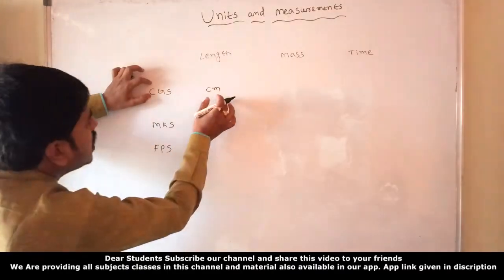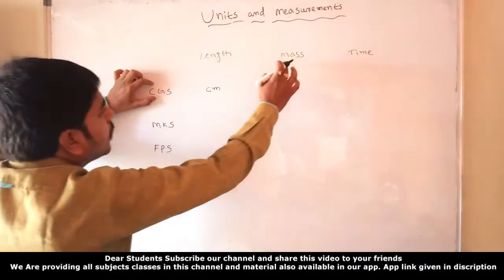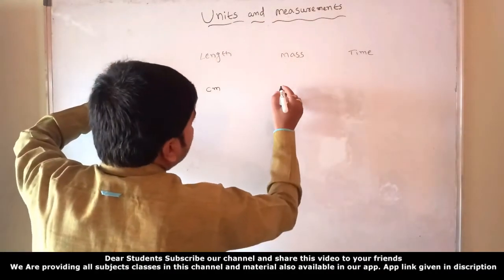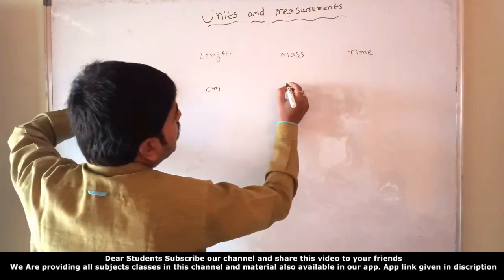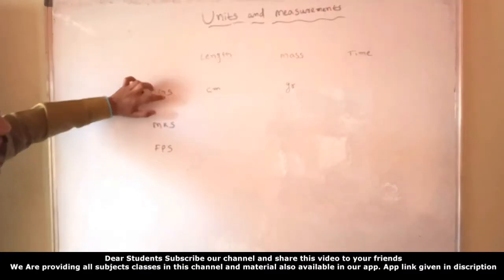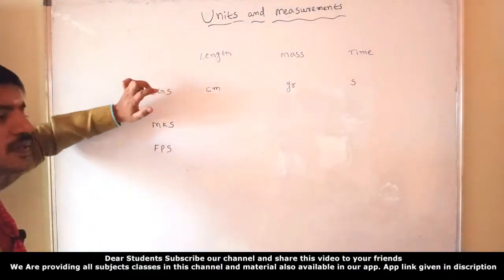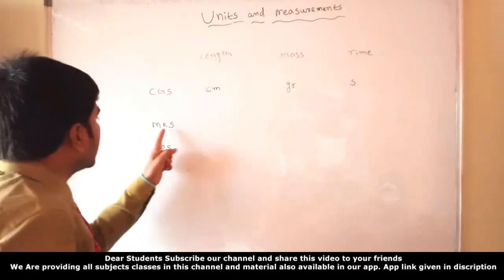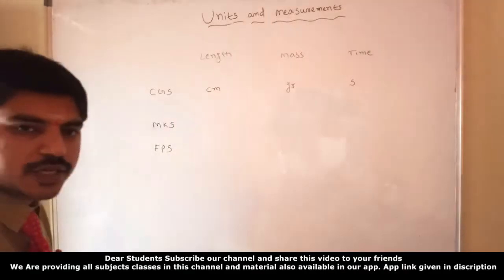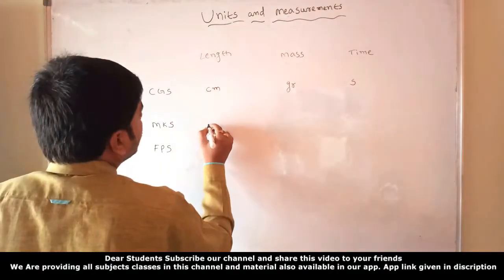CGS system means length we calculate in centimeters, right? And mass in the CGS system, the G is grams. And time we calculate in seconds. Now the next one is the MKS system. What is the MKS system? In the MKS system, the length we calculate in meters.